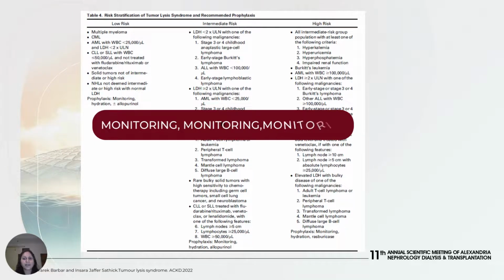Here is a table of risk stratification of tumor lysis syndrome and the recommended prophylaxis. In low and intermediate risk, the prophylactic measures are monitoring, hydration, and allopurinol, and in the high risk group, it is monitoring, hydration, and rasburicase. So, in all conditions, the importance of monitoring for electrolyte imbalance cannot be overemphasized.